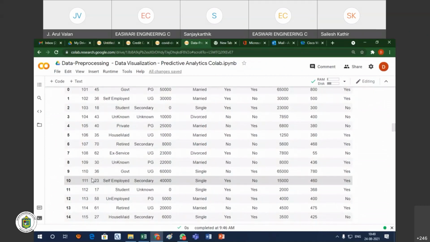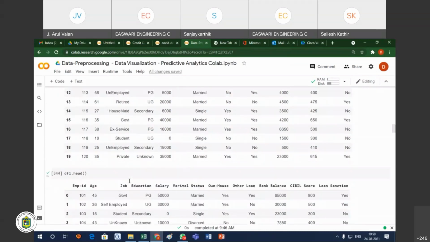All the values are filled with some other value. Sometimes we use a global constant fill, or forward fill, or backward fill. Or if you don't want to fill the values, you can drop the records also. That is up to us only: how you are going to handle the data set, and what way you are handling the missing values.